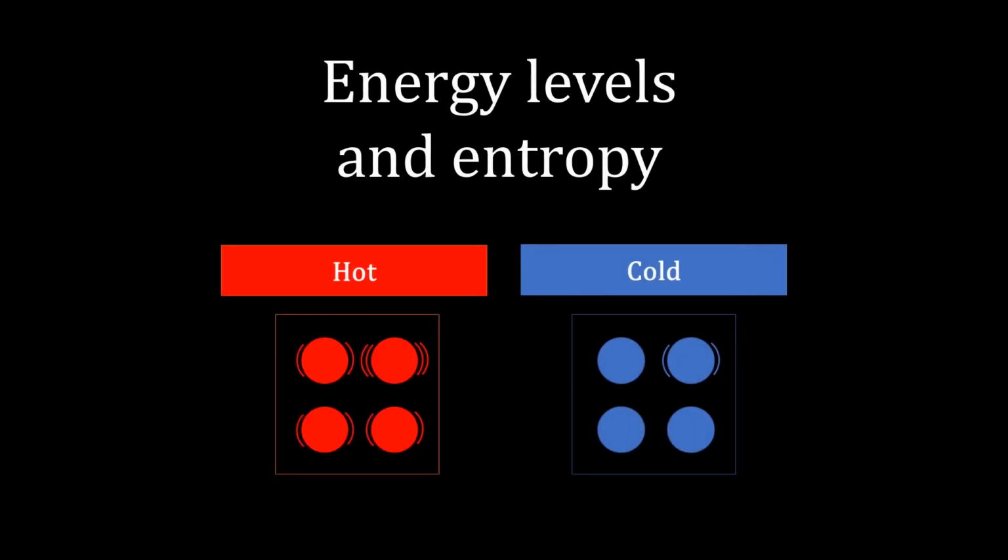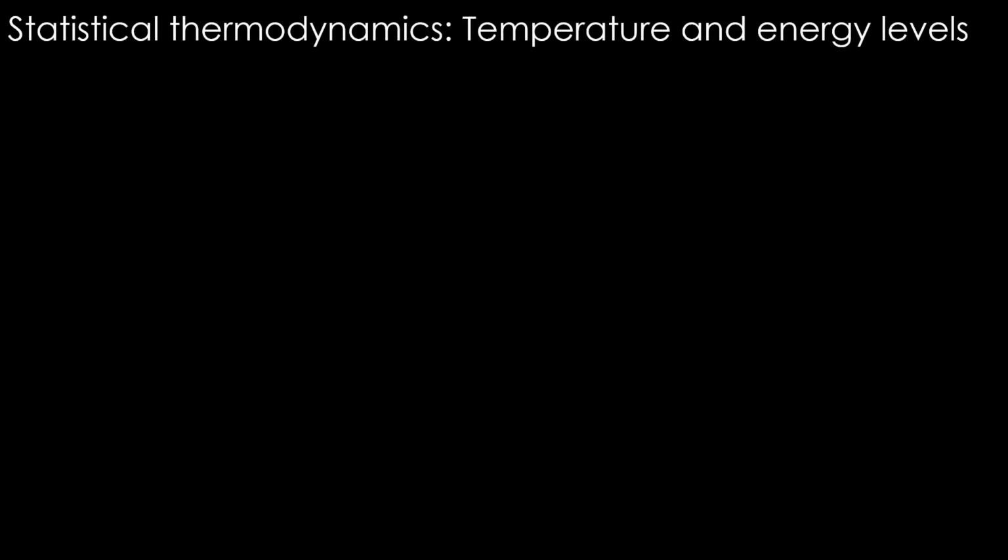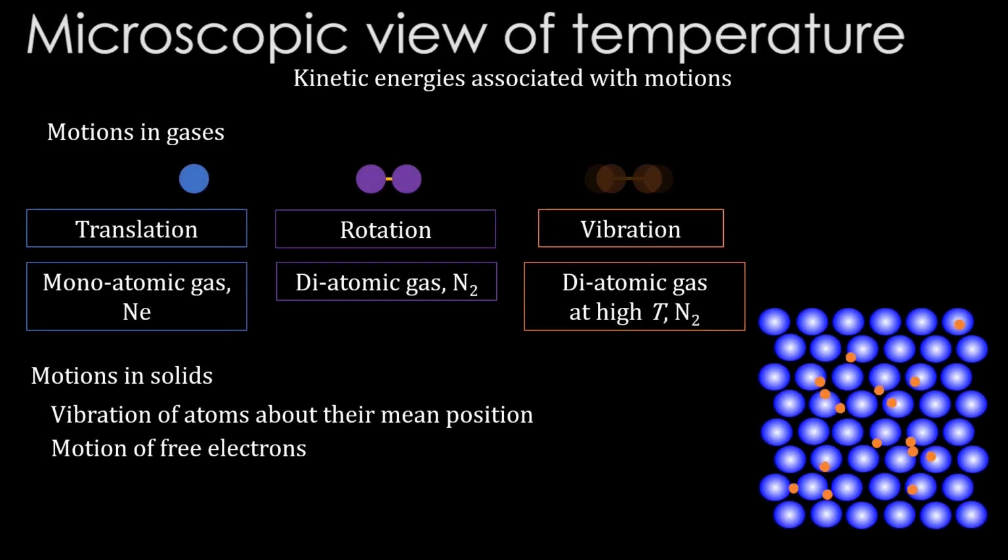In this video, we'll see how energy distribution into various levels gives rise to an entropy. Anything that can be discretized results in a W and hence in an entropy. Energy can be discretized into separate energy levels. This is also called quantization of energy. We have seen that the atoms vibrate and the vibration increases with temperature.